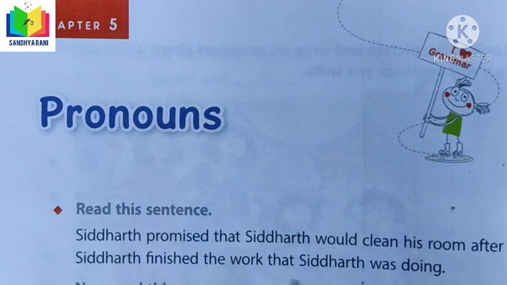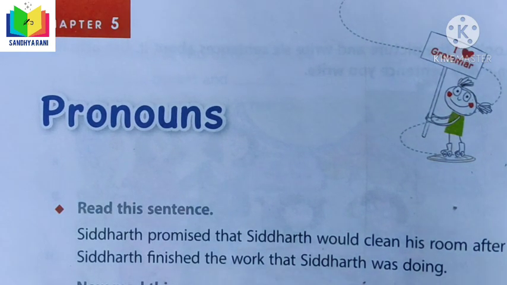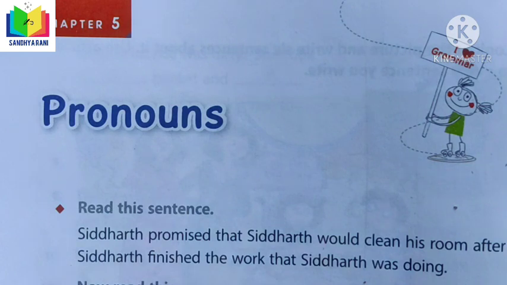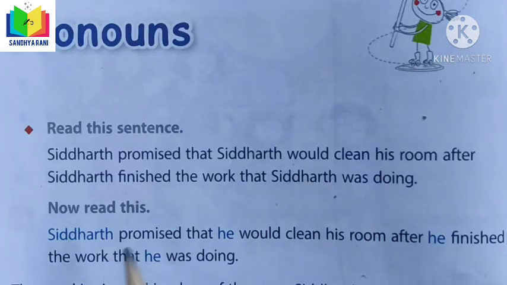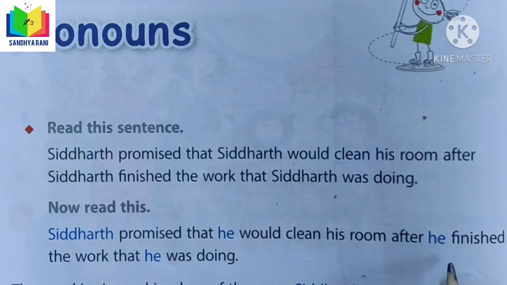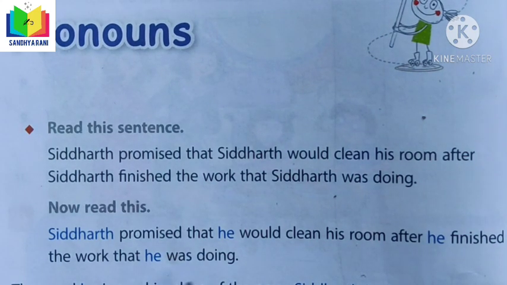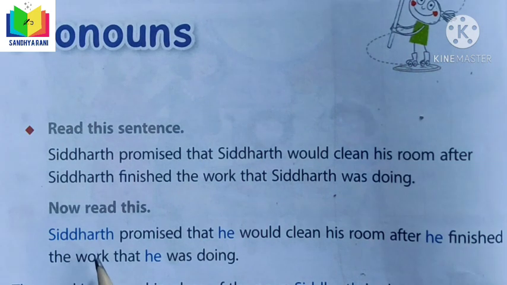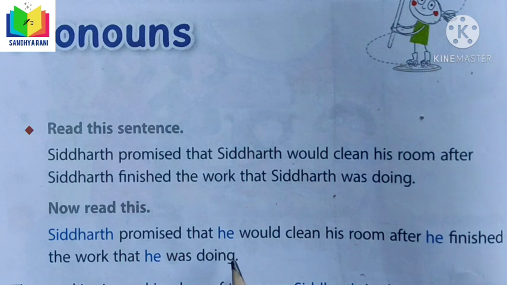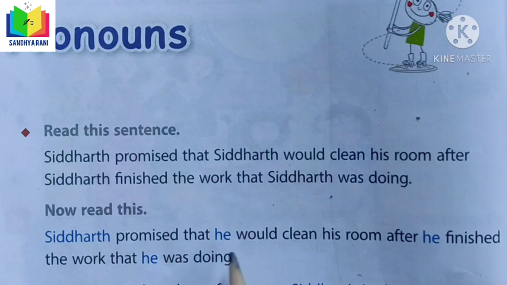Siddharth promised that Siddharth would clean his room after Siddharth finished the work that Siddharth was doing. In this sentence, which word is repeating? Can you say? That is Siddharth. Now, read this sentence here. Siddharth promised that he would clean his room after he finished the work that he was doing. Here, the first time, we use the name of the person. In the remaining places of the name, we used a word, that is he, instead of Siddharth.